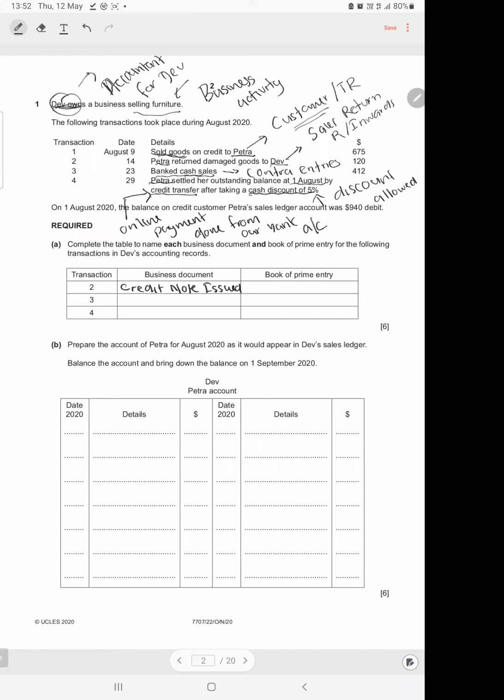Do you see the approach I took when answering these questions? First, I identified what type of transaction it is. Based on the parties involved, I could figure out whether it was a sales return or a purchase return. Since it's a customer and the business, that means it's a sales return. And I know that the source document for a sales return is a credit note issued. And then what is the book of prime entry? The book of prime entry is the sales return journal.